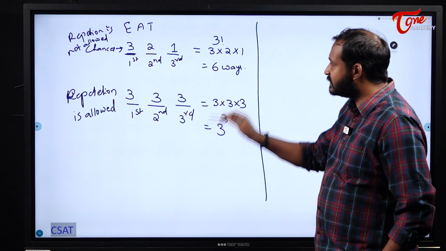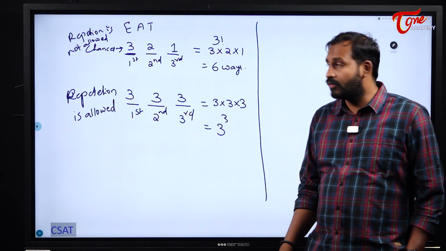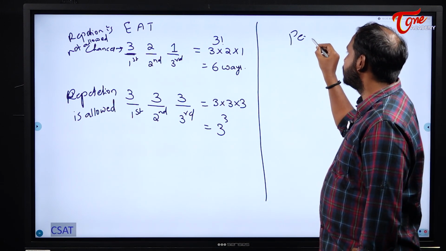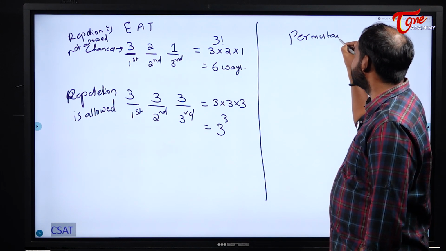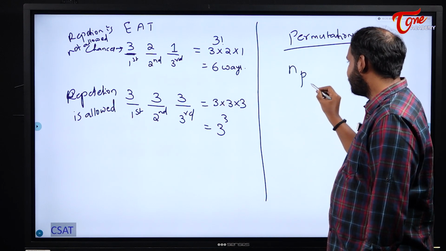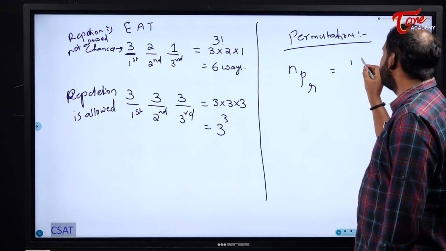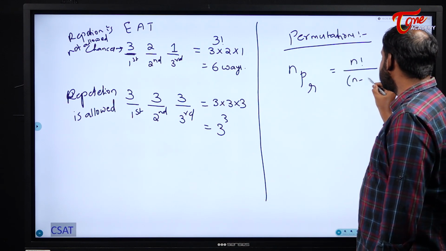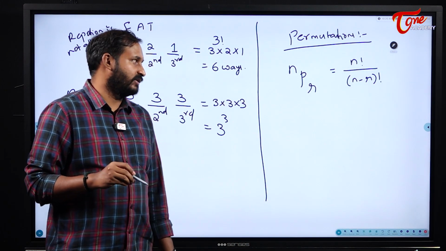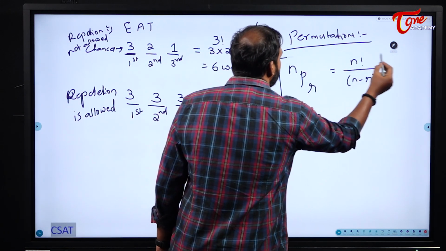Use the factorial. This is with the help of our general procedure. Now, we have one more way: how we can solve the same thing with the help of a formula, the permutations formula. The permutation formula which we have here is nPr, and nPr is equal to n factorial by (n minus r) factorial. So, this is the formula for our permutations.